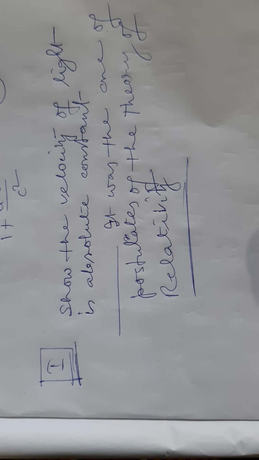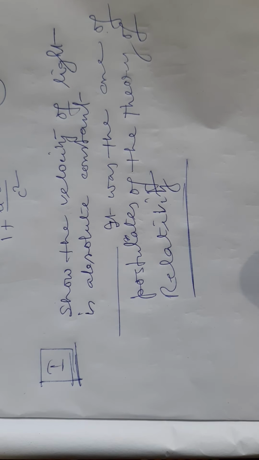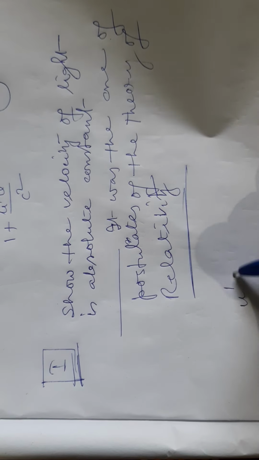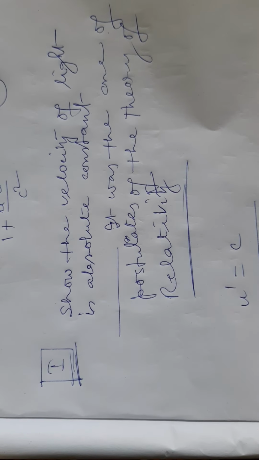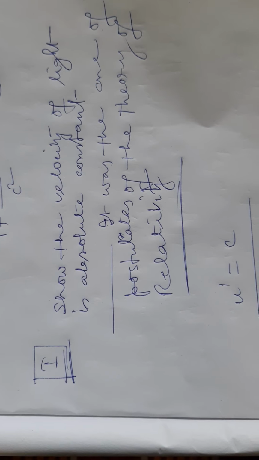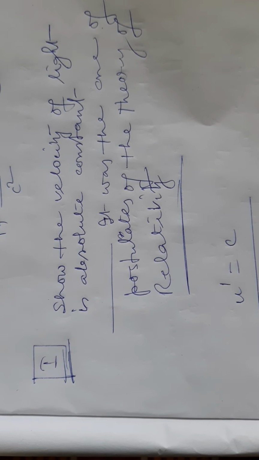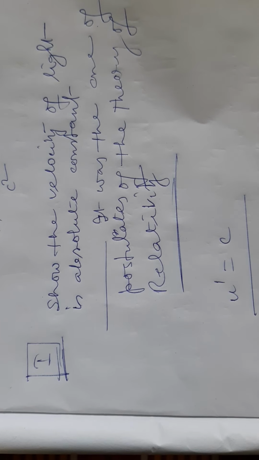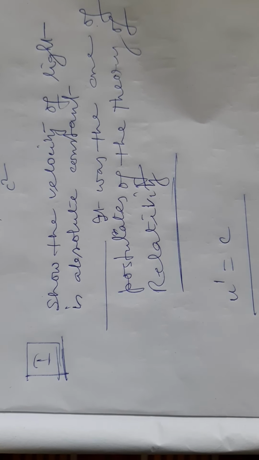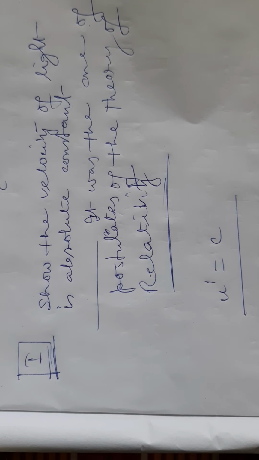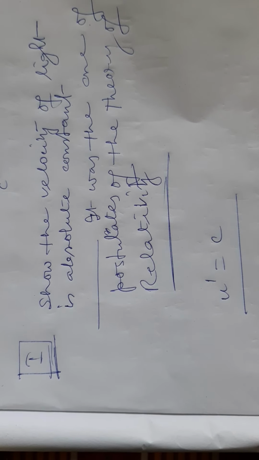Now see, in equation 1, if u prime equals c, that is the velocity of light. What is u prime? It is the velocity with respect to the moving particle, and it is equal to the velocity of light.